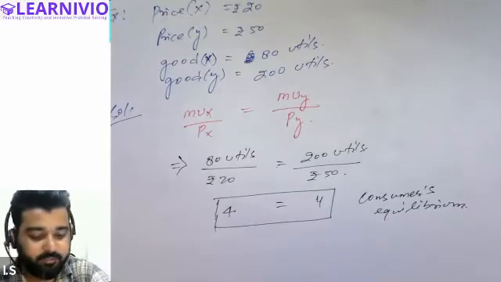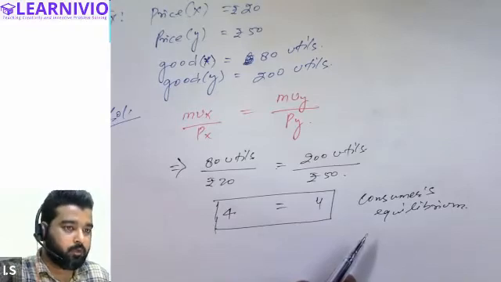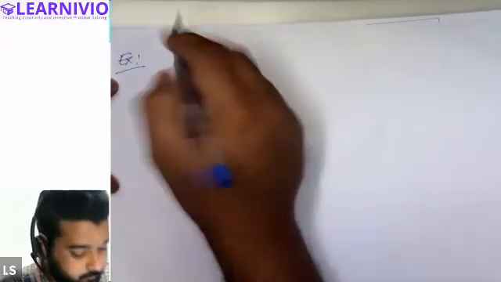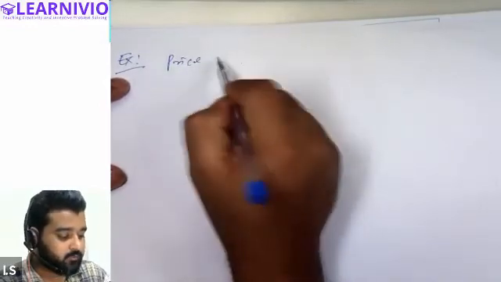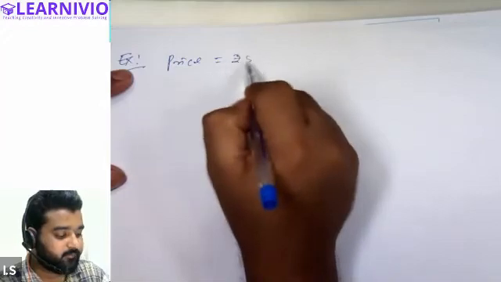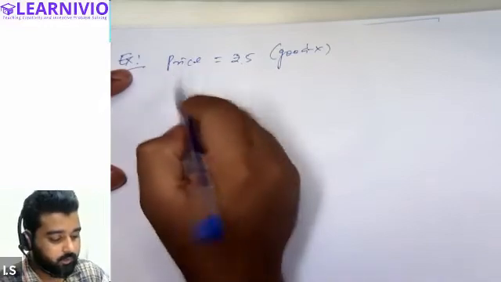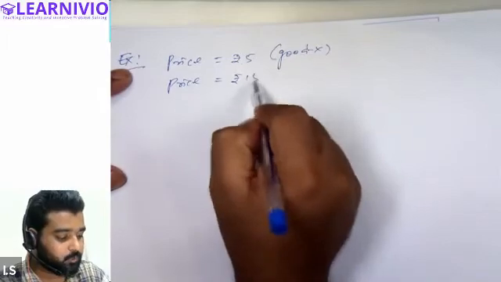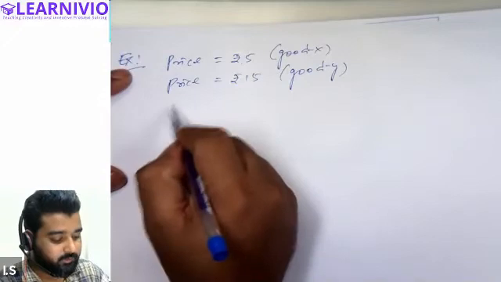Is it clear, everybody? Yes. Is it clear to you also? Yes, sir. Okay. So one more question. Let's evaluate your understanding. Suppose in this question, the price of commodity X is 5 rupees, and the price of commodity Y is 15 rupees. Utilities are given.